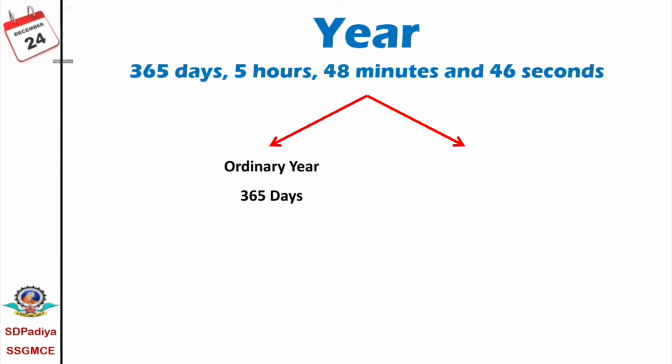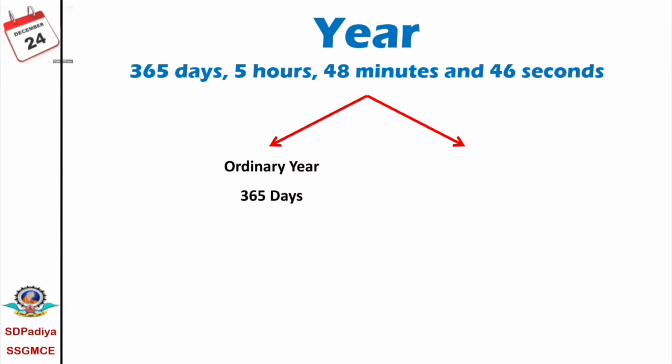We have considered a year of 365 days and we call it the ordinary year. But we know that a year is of 365 days, 5 hours, 48 minutes and 46 seconds. That means in every year we have considered less by 5 hours, 48 minutes and 46 seconds.